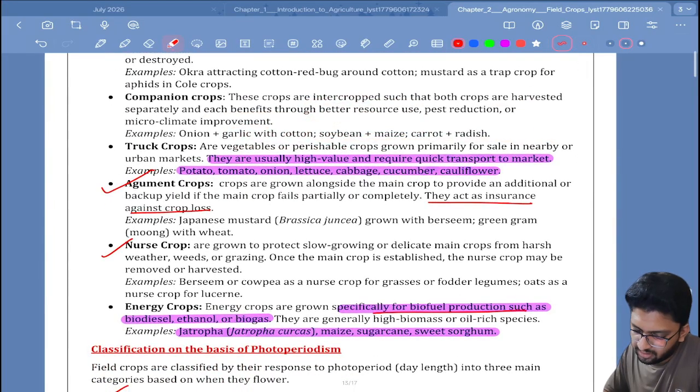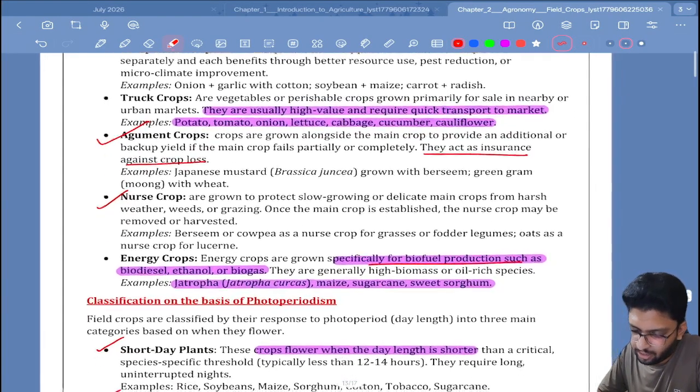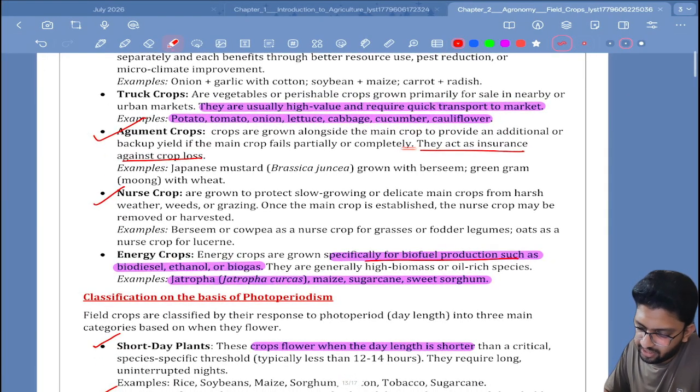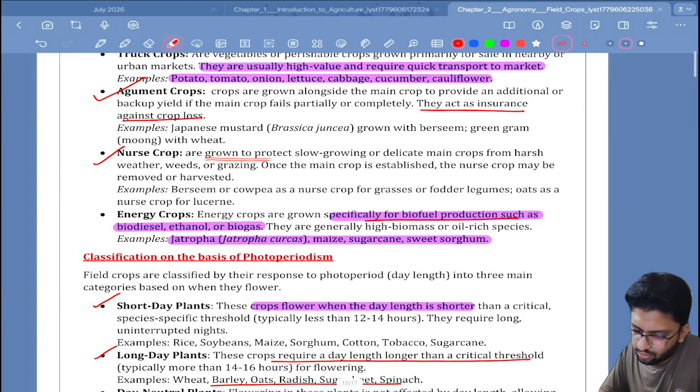Truck crops are vegetables and perishable crops. They are usually high value and require quick transportation to the market, like potato, tomato, onion. Augment crops. They act as insurance against crop loss. Okay. Nurse crops are grown to protect slow-growing or delicate main crops from harsh weather conditions. Energy crops, ethanol, sugarcane.